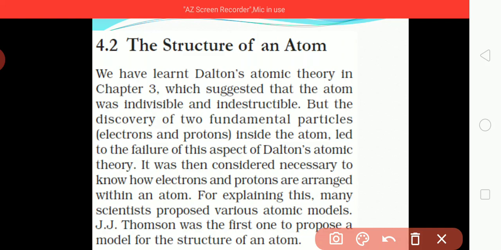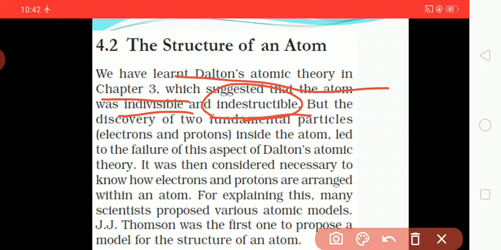We have learned Dalton's atomic theory in chapter 3, which suggested that the atom was indivisible and indestructible. But the discovery of two fundamental particles, the electron and the proton, inside the atom led to the failure of this aspect of Dalton's atomic theory. Once again, I am repeating: Dalton's atomic theory in chapter 3 suggests that atoms are indivisible as well as indestructible.